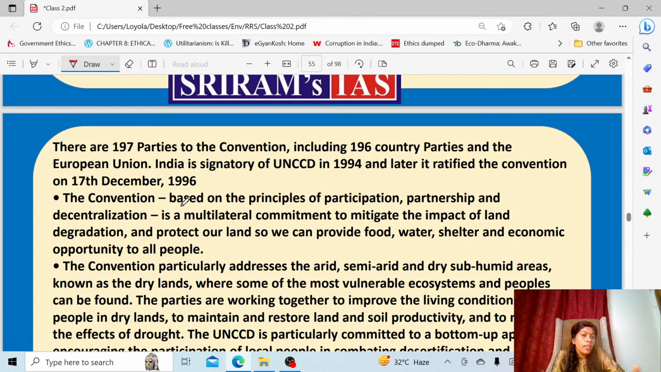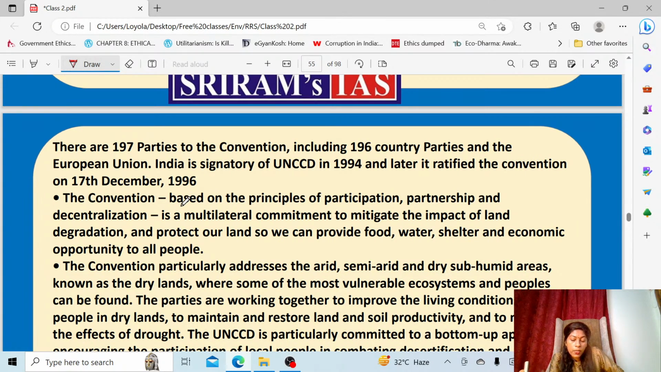So we can say this particular convention is mainly acting on the principles of participation. No government can simply stand there and reduce the effect of drought or desertification, with land becoming degraded, losing its nutrients, enrichment and fertility. That is called degradation. So you cannot stop it single-handedly. For that, people's participation is required. That's why this convention is acting on the principles of participation, partnerships and even decentralization.